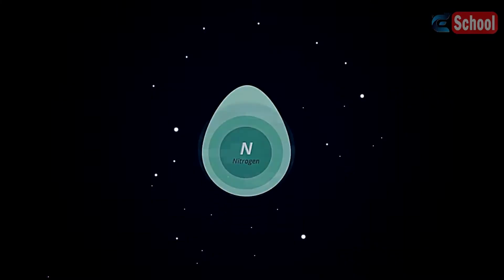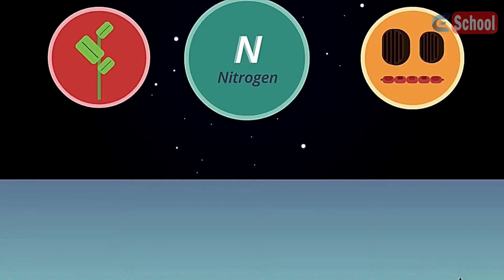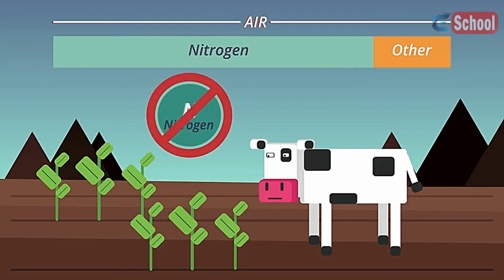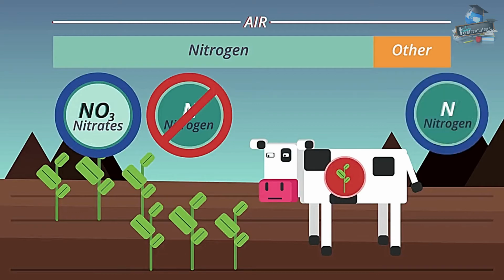Nitrogen is essential to life. Plants and animals need nitrogen to make proteins, and proteins are the building blocks of cells and therefore life. Nitrogen makes up 78% of the air, however neither plants nor animals can take nitrogen directly from the air because nitrogen is so unreactive. However, plants are able to take nitrogen compounds such as nitrates from the soil, and then animals eat these plants, therefore providing animals with a source of nitrogen.